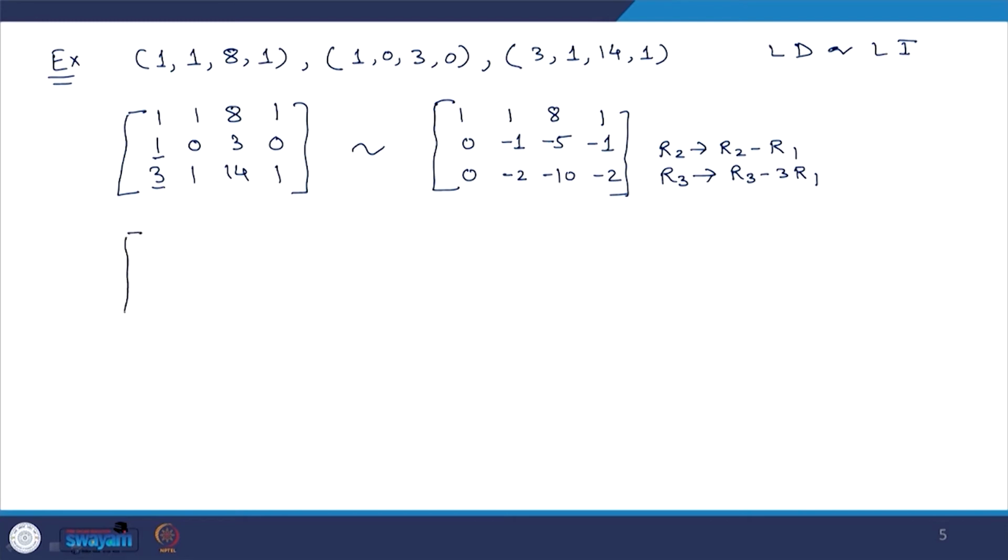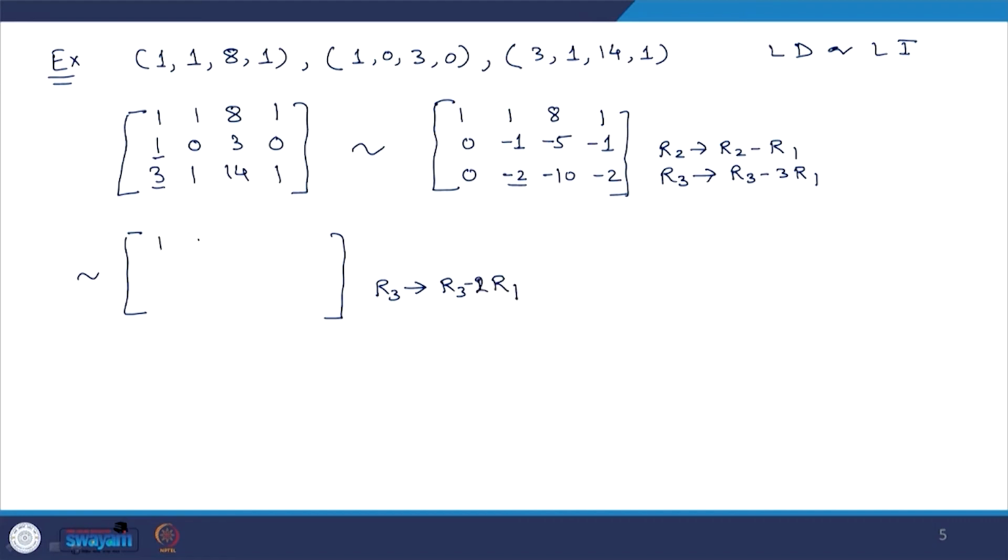Now, I will make this element 0. So, what operation will I apply? R3 goes to R3 minus 2 times R2.